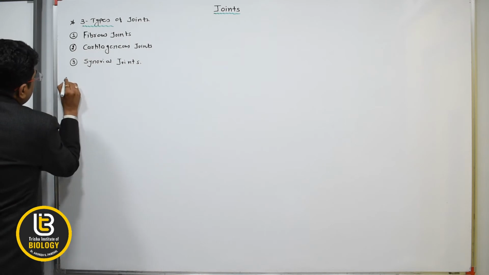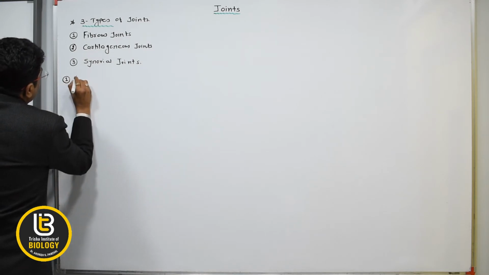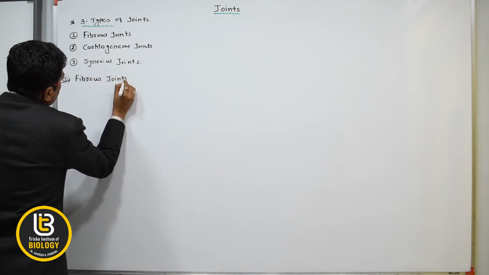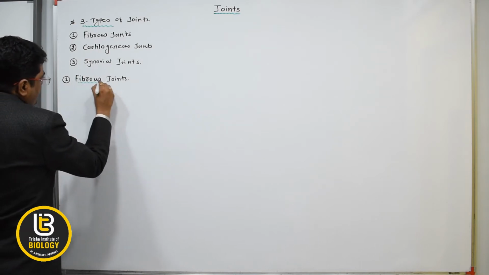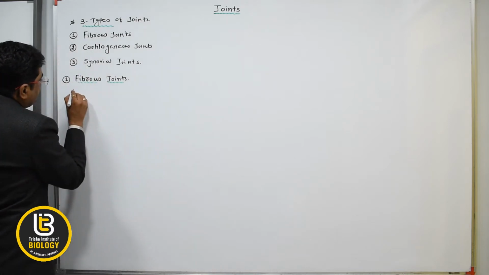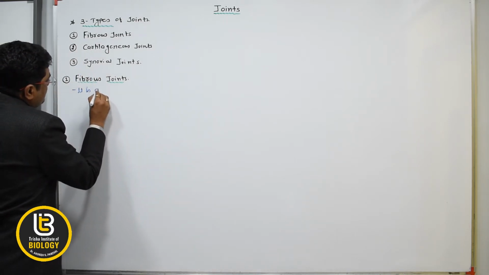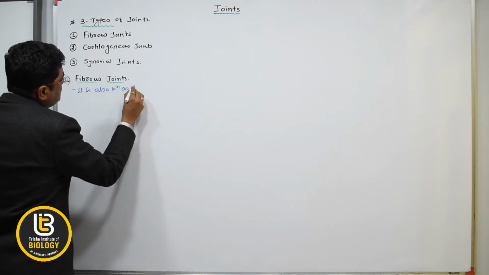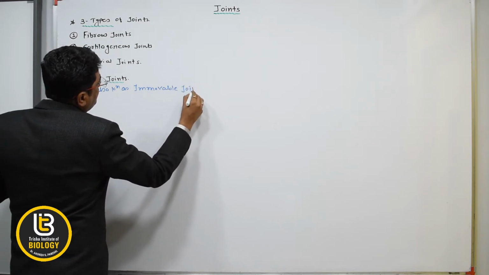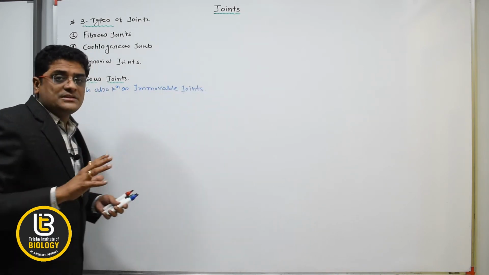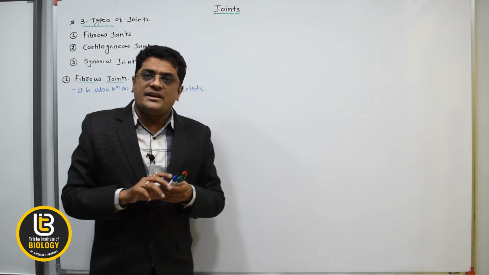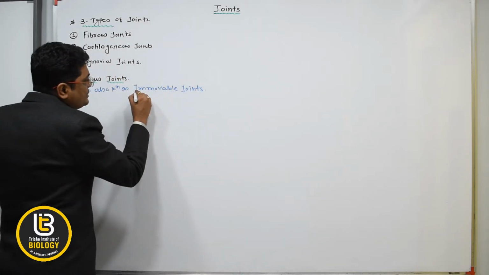Now let's discuss the first, fibrous joints. So in the fibrous joint, actually it is also known as the immovable joints. Why? Because this fibrous joint, they are immobile. They never show any kind of movement. That's why they are known as the immovable joints.